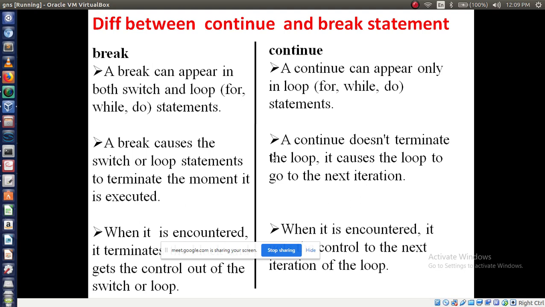So while writing these in the main exam, we have to consider these points. Break can appear in both switch and loop statements. Have you used a break statement in a switch case, right? So it can appear in a switch statement as well as a looping statement. But the continue keyword will appear only in looping statements, not in a switch case. For looping purposes only, for, while, do while, we can use the continue keyword. Understood this first difference?